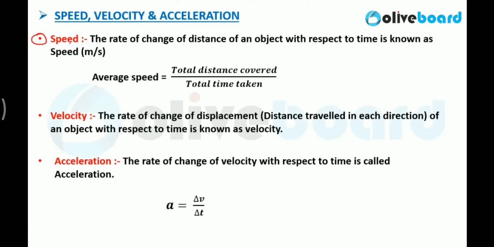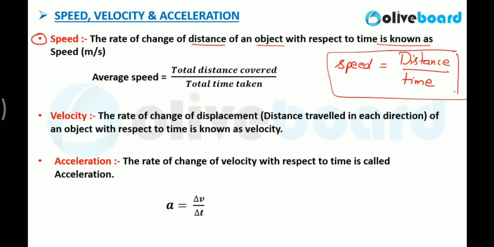There is a very basic definition of speed which you have to remember: the rate of change of distance of an object with respect to time is known as speed. Simply, speed is equal to distance upon time, the distance you have covered and the time you have taken to cover that distance. Clear? And there is another formula for average speed.